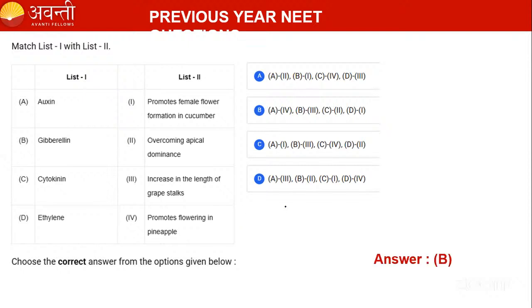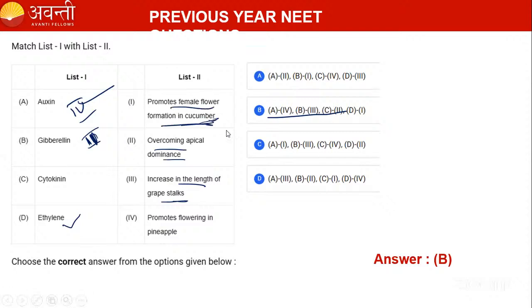Very good, guys. Option B is the correct answer. So here, A is 4: promotes flowering in pineapple. Then gibberellin is increasing the length of the grape stalk. Yes, it is 2. Then cytokinin is overcoming the apical dominance. And ethylene is promoting female flower formation in cucumber. Ethylene is for flowering in cucumber and in mango also.